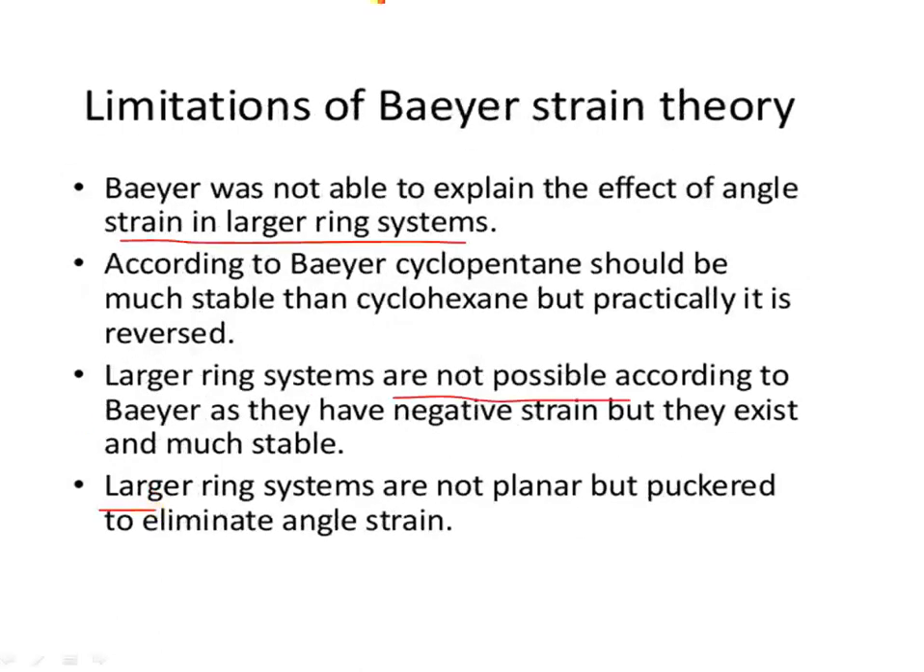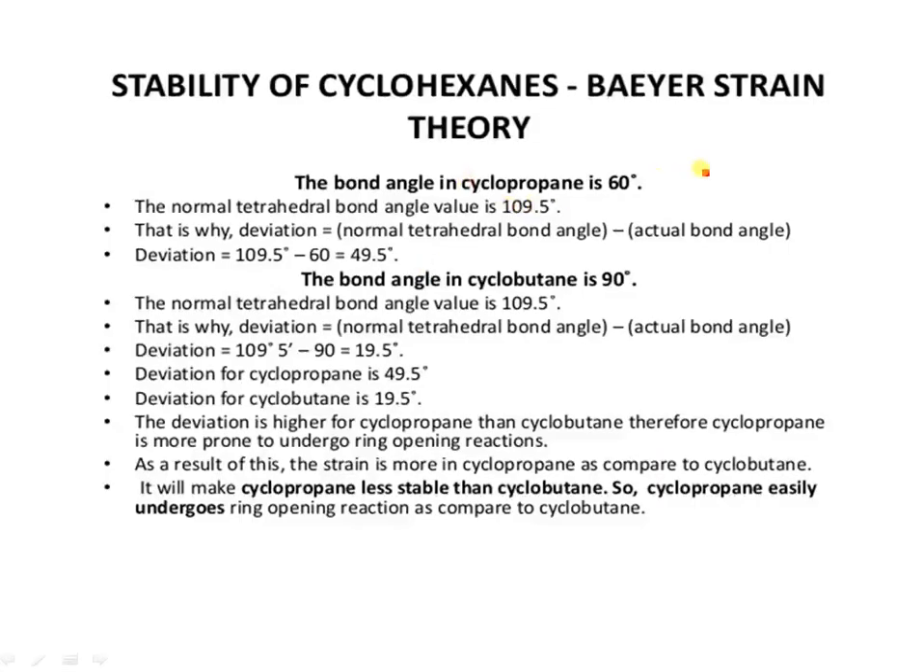I repeat again the limitation of this Baeyer strain theory. First of all, Baeyer proposed that the rings open because there is a deviation from the normal tetrahedral angle in cyclopropane and cyclobutane. That's why the rings open. It is true for cyclopropane and cyclobutane because they have more deviation from the normal tetrahedral angle. Calculated from the formula, normal tetrahedral angle minus actual bond angle, the deviation is 49.5, so it is less stable and the rings open when it undergoes some reactions.